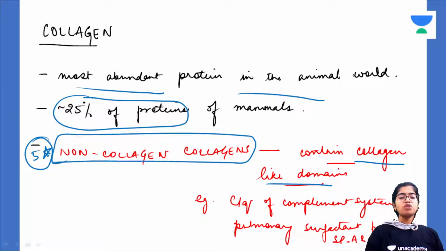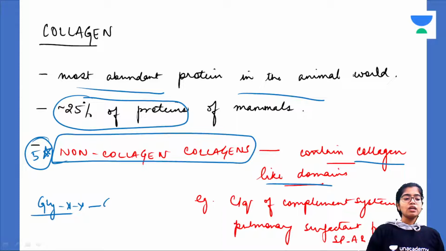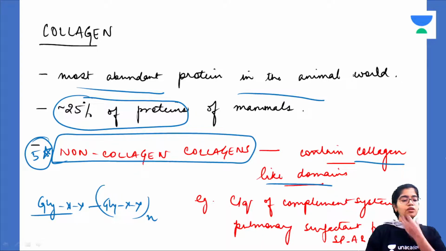Now, going forward, we are going to read what collagen contains: the Gly-X-Y primary structure. You can write it as (Gly-X-Y)n, which means n number of Gly-X-Y repeats.